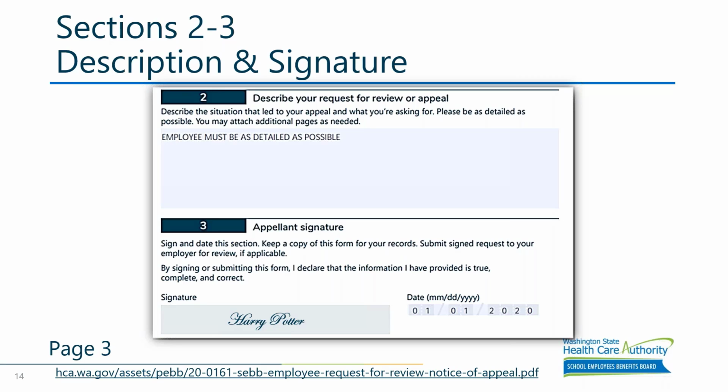We need to know what the appellant is asking for before we can process an appeal. Appellants should be encouraged to go into as much detail as possible and submit any supporting documentation that they have with their appeal. We oftentimes see appellants attach letters to this form if they cannot fit their request in this box.